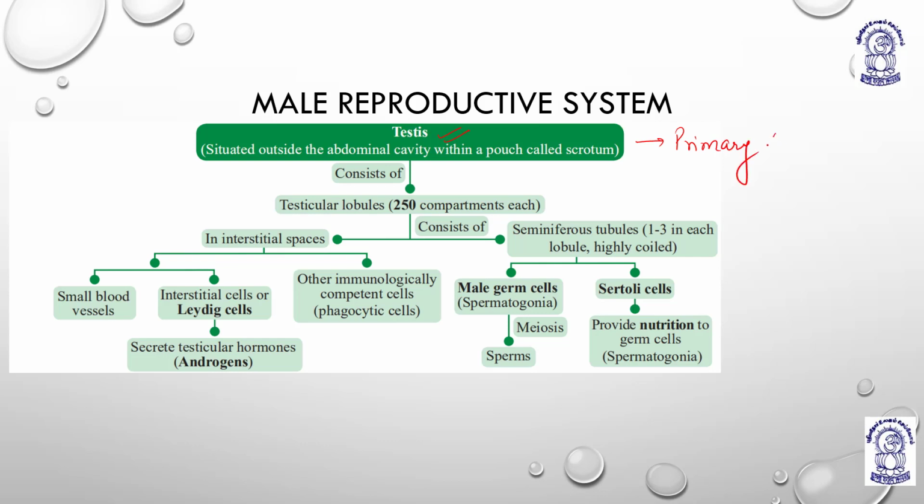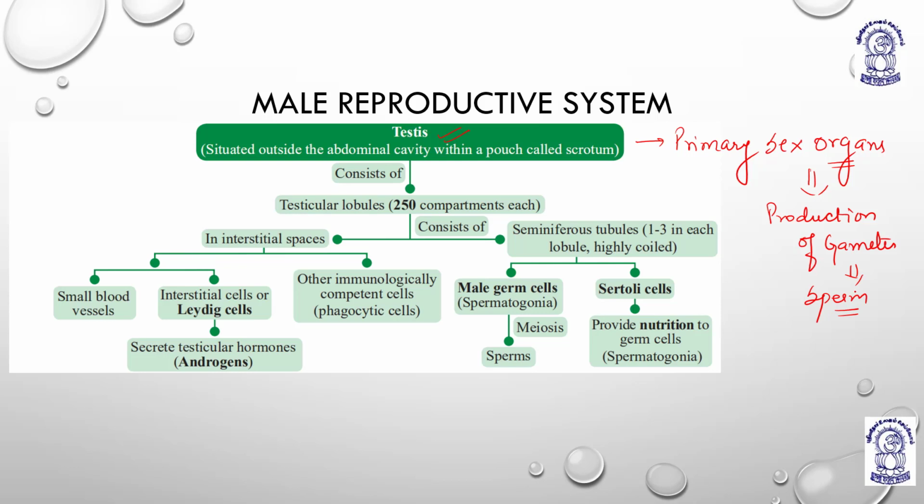What are primary sex organs? The sex organs which are linked directly with the production of gametes, directly linked with the production of gametes. Okay, production of gametes. Which gamete? Obviously sperm. Yeah. So the testis is situated outside the abdominal cavity within a pouch which is called scrotum.